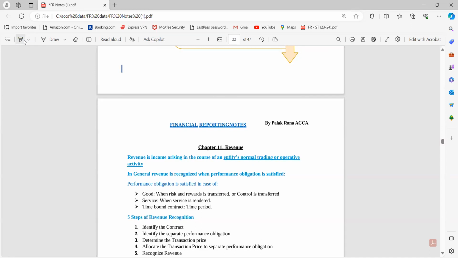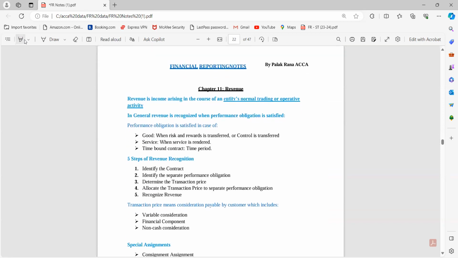Now let's jump toward another standard, which is revenue. Guys, it's one of the important standards and it's very easy also. And you can expect this standard in your interview questions. And guys, not only this standard, you can use these classes, these revision videos for the purpose of your interview whenever you are appearing for some kind of interview relating to accounting, or in case you are appearing for the audit paper as well.